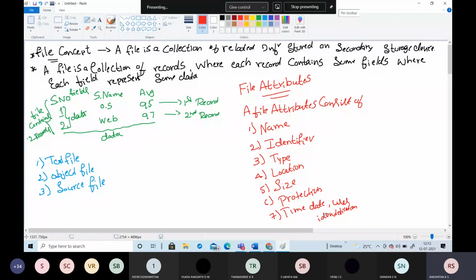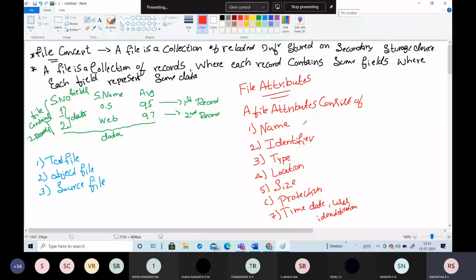So these are the different file attributes. The name gives the name of the file, and the identifier. When you have created the file, the size is the space which will be allocated to this particular file internally in the system. Next, the type of the file: it can be a document, or a PPT, or a PDF format.